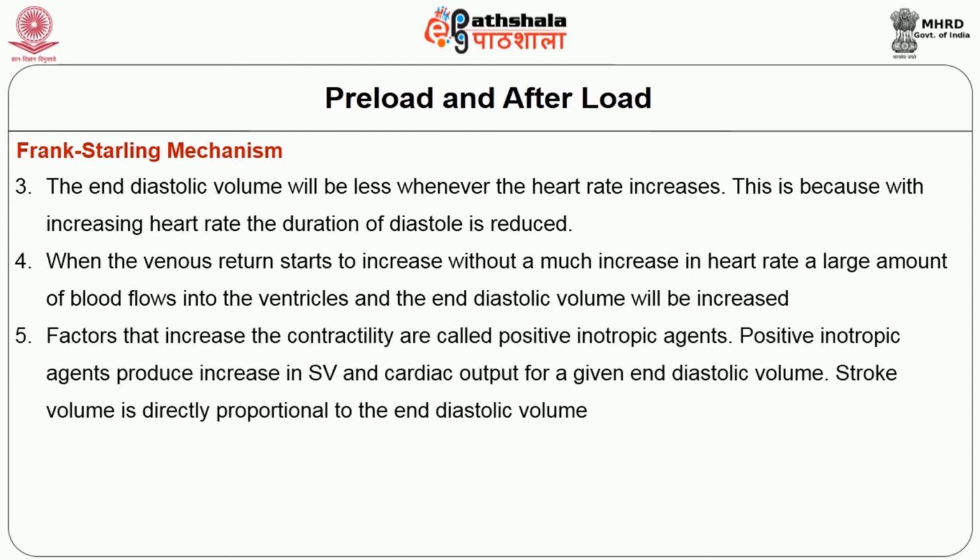Factors that increase the contractility are called positive inotropic agents. Positive inotropic agents produce an increase in stroke volume and cardiac output for a given end diastolic volume. Stroke volume is directly proportional to the end diastolic volume.